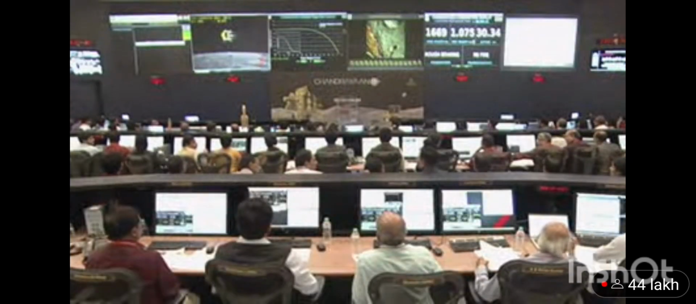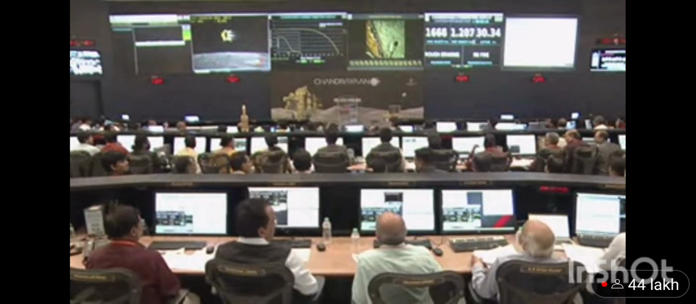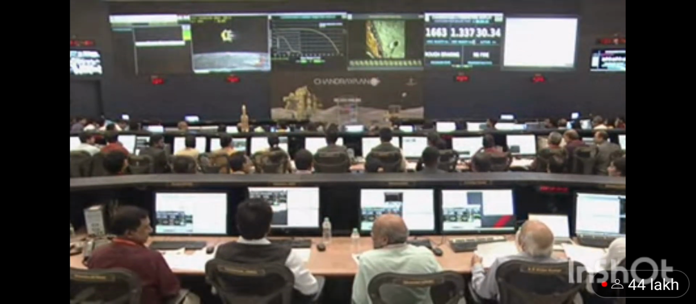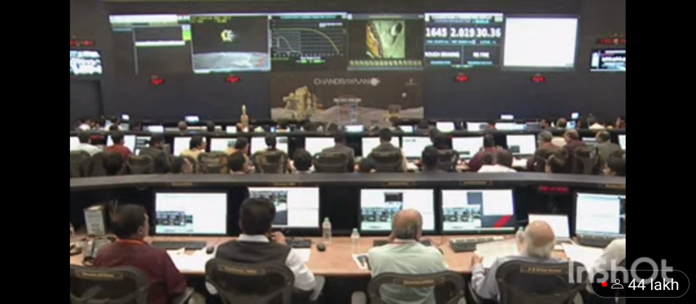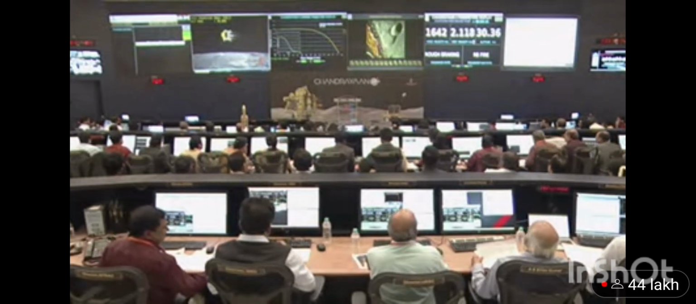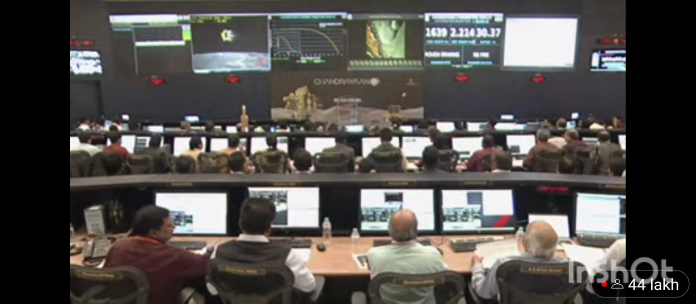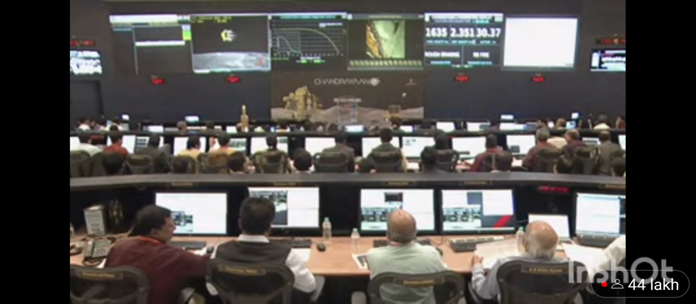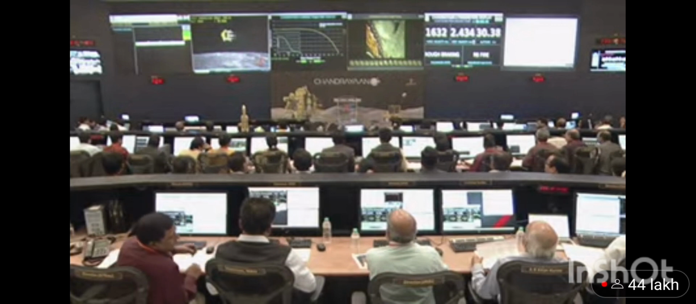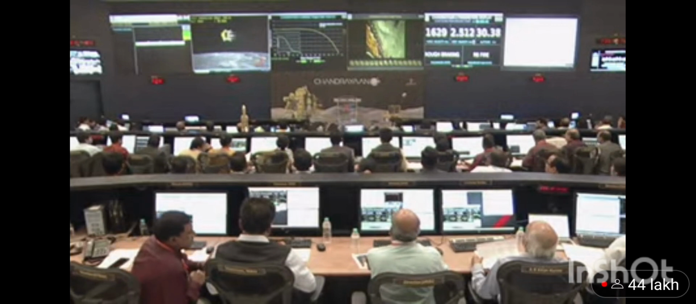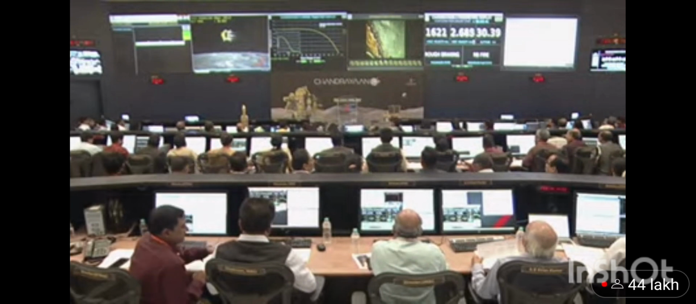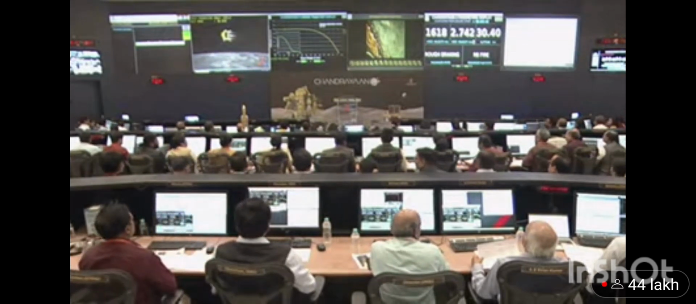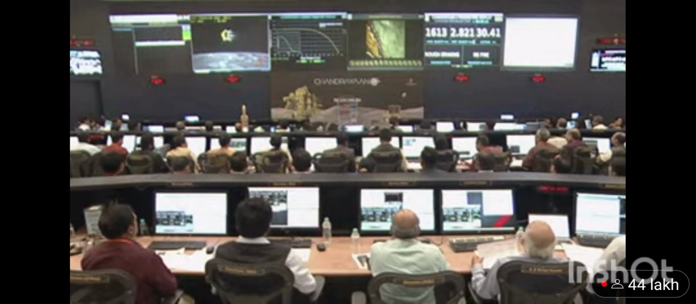Yes, now we can see the rough braking phase has begun. During this rough braking phase, the lander velocity shall be brought down from 1680 meters per second to 358 meters per second. The altitude will be brought down from 30 kilometers to 7.4 kilometers at the end of rough braking. All this in the duration of 690 seconds or 11.5 minutes.